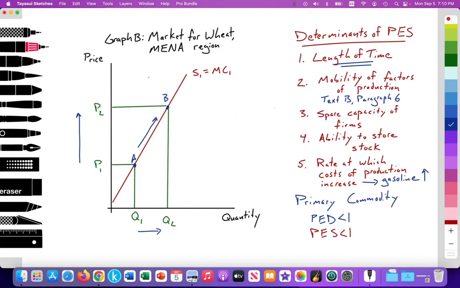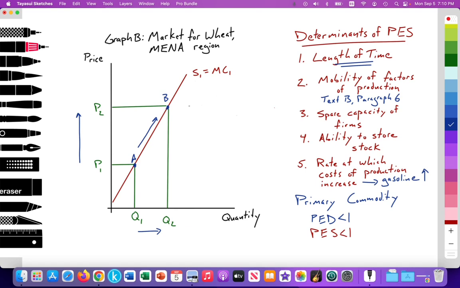Okay. So my analysis for paper 2, as can be seen here in graph B, we're illustrating the market for wheat in the Middle East and North African region. We're measuring the price on the y-axis and the quantity on the x-axis. We have an upward sloping supply curve according to the law of supply, and we have a particular price set at P1 with a quantity supplied at Q1. Due to the Russo-Ukrainian war disrupting global supply, we see that the price of wheat is increasing from P1 to P2, leading to an increase in the quantity supplied from Q1 to Q2, which is a movement along the supply curve from point A to point B.